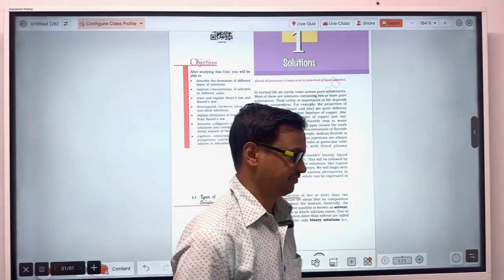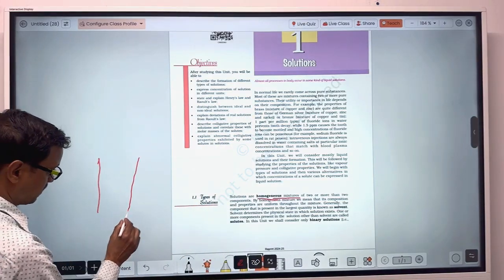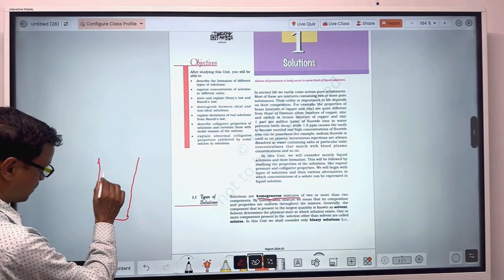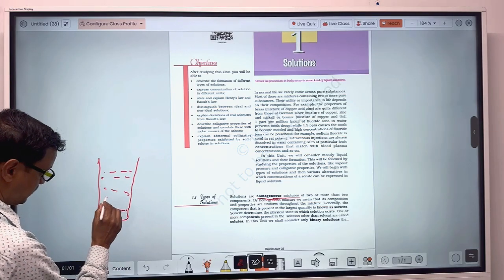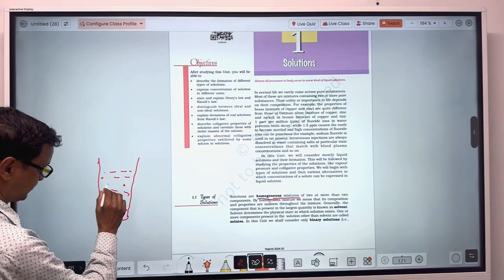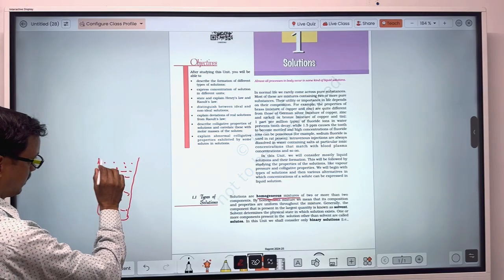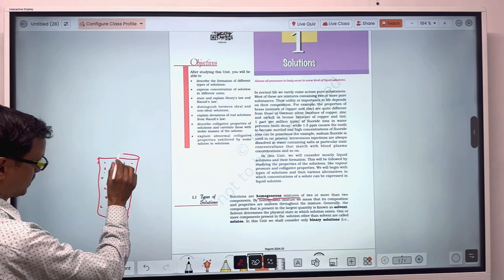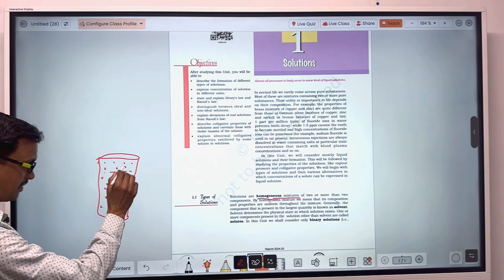As for example, when we dissolve sugar in water, we can dissolve any amount of sugar till it becomes saturated.